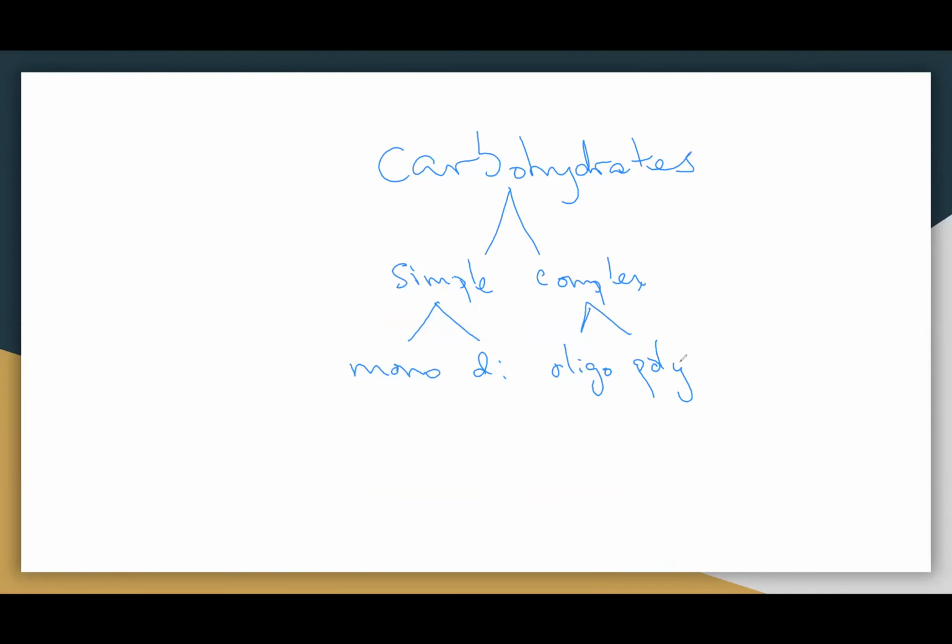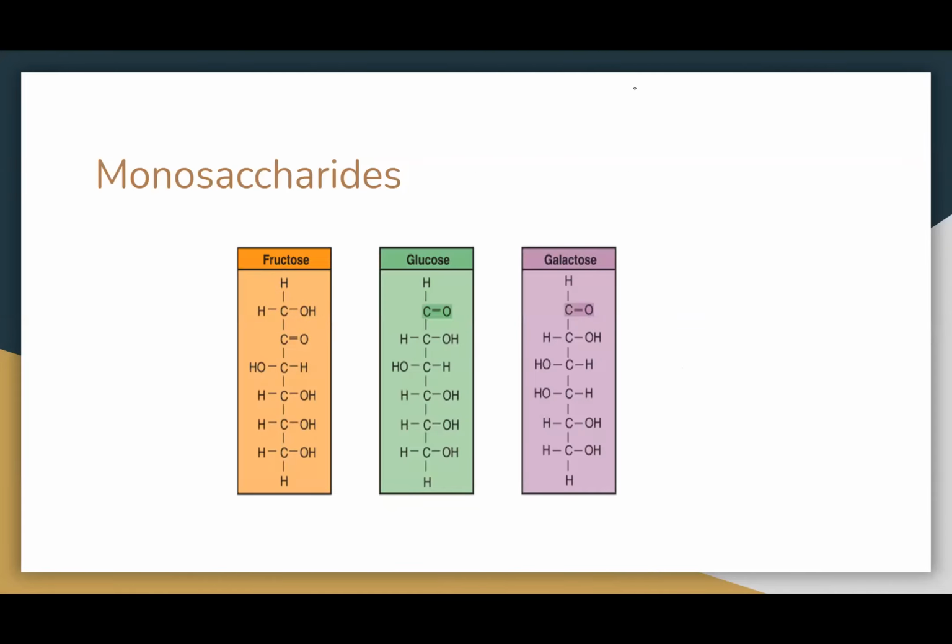Monosaccharides are the simplest form of carbohydrates, and they're made up of 3 to 7 carbon atoms that can't be reduced into smaller units. Glucose is the most abundant monosaccharide. Other monosaccharides include fructose and galactose. Fructose is the form of sugar found in fruits, and galactose is the sugar found in milk. As you can see on the slide, those are the structures of fructose, glucose, and galactose.